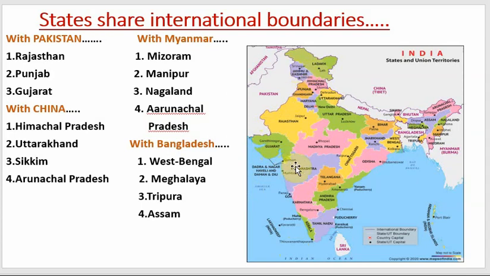Then with China, we have Himachal Pradesh, Uttarakhand, then Sikkim, Arunachal Pradesh. Now with Myanmar, some of the northeastern states share their boundary, like Mizoram, Manipur, Nagaland and Arunachal Pradesh. And with Bangladesh, we have West Bengal, Meghalaya, then Tripura and Assam.